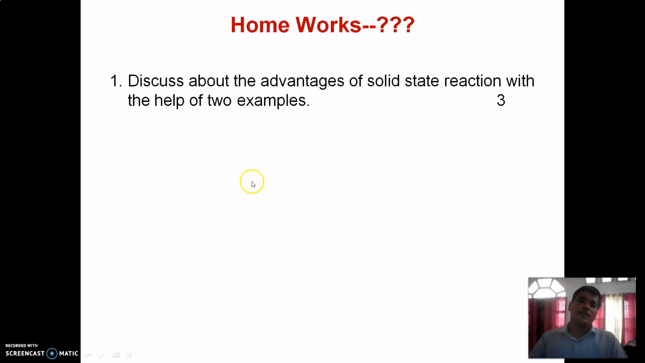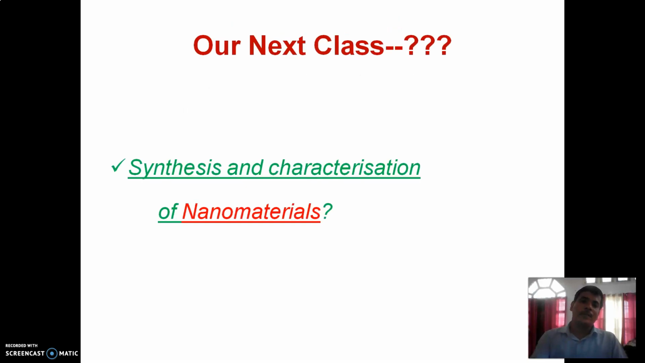There is a homework for you. The question is, discuss the advantages of solid state reaction with the help of two examples, which carries 3 marks. In our next class, we will be discussing the synthesis and characterization of nanomaterials, how nanomaterials can be synthesized and how we will be able to characterize them, that is, how we can characterize carbon 60 and carbon 70 nanomaterials. Thank you all.